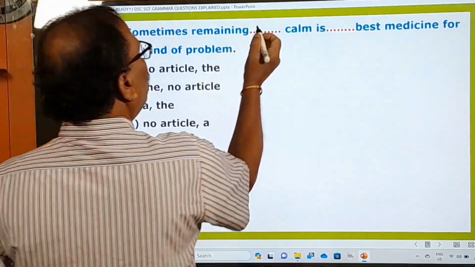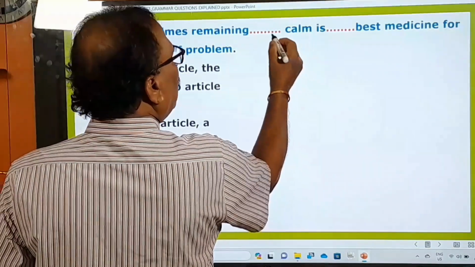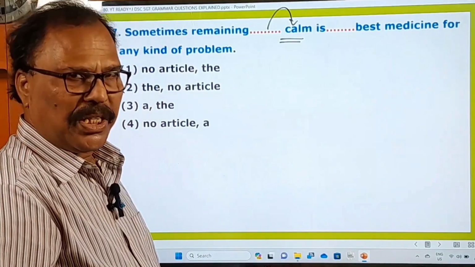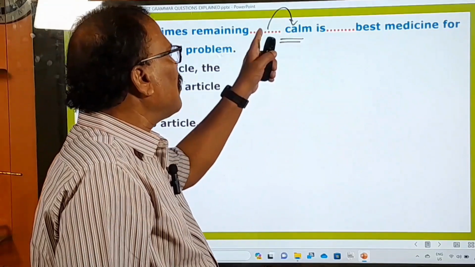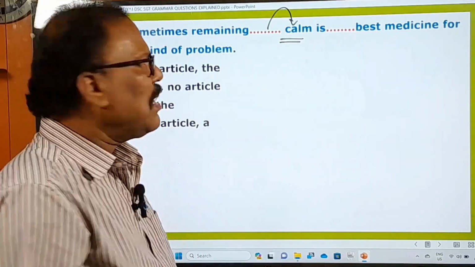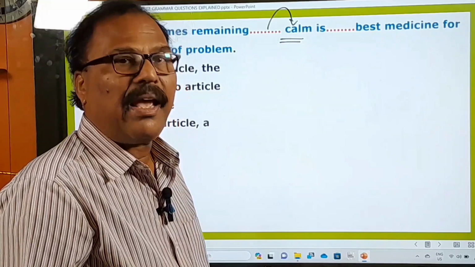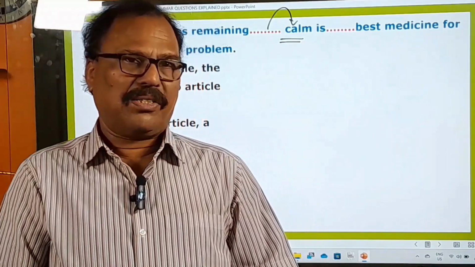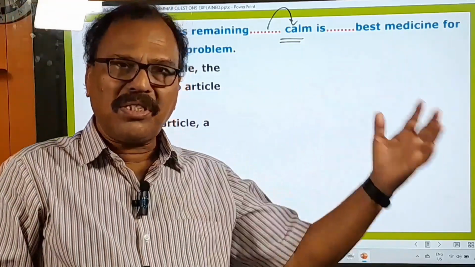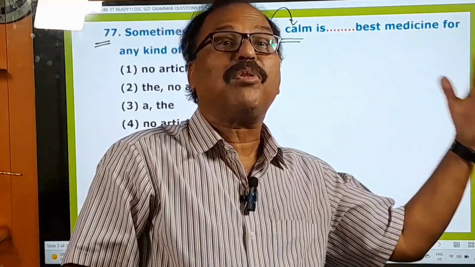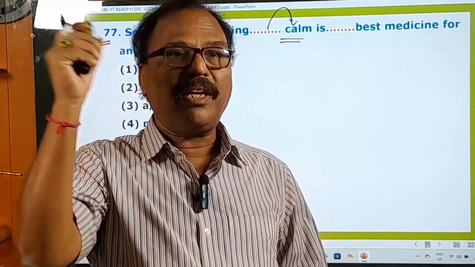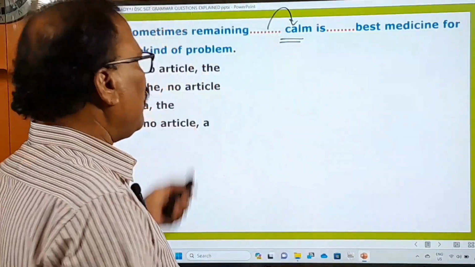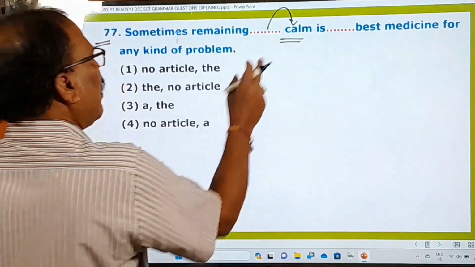Let us see what to use in this blank. What is the word immediately beside this blank? Calm is there. What is calm? Calm is an adjective. Remember, before the adjectives, we should not use any article unless this adjective is followed by a noun. And you know very well about the use of the articles. A and an are used before the singular countable nouns, and the is used with plural countable nouns. That rule you know very well.